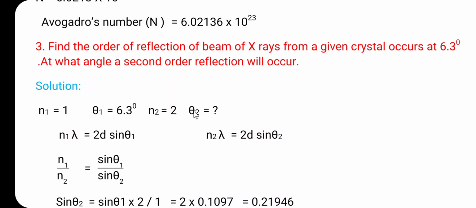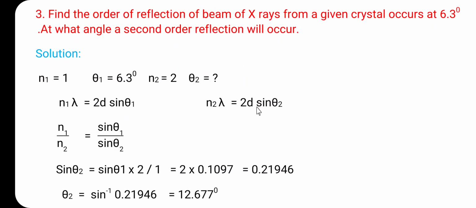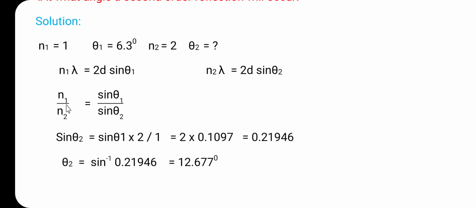As per Bragg's equation, n lambda is equal to 2d sin theta. For the first order reflection we can write n1 lambda equal to 2d sin theta 1, and for the second order reflection, n2 lambda equal to 2d sin theta 2. Dividing the first equation by the second, lambda cancels and 2d cancels, and the final equation is n1 divided by n2 is equal to sin theta 1 divided by sin theta 2. Substituting the values of n1, n2 and sin theta 1, we can find sin theta 2.